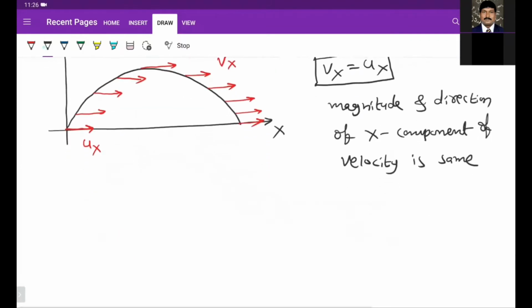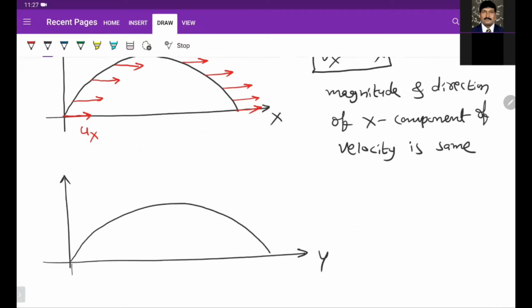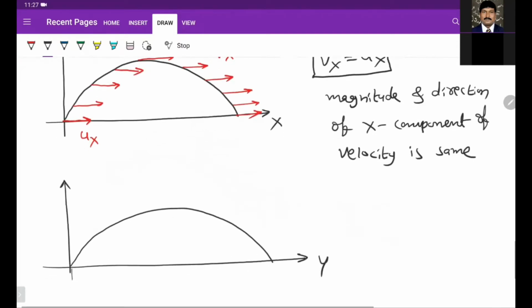If we look at the y component, so if I draw the y component velocity, this is the path of the projectile. Initially it has the vertical velocity uy. As time increases, the length of the arrow decreases. That means the vertical velocity is decreasing and becomes zero at the highest point.